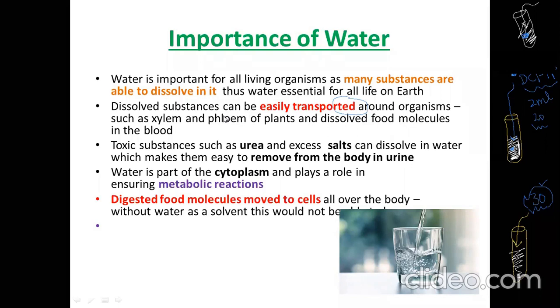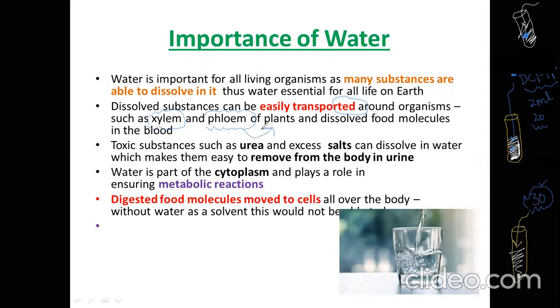If I give you the example of plants, water helps in the movement of minerals through the xylem in the plant body. Water also helps in the movement of foods such as sucrose in the plant body, because water is dissolving that.